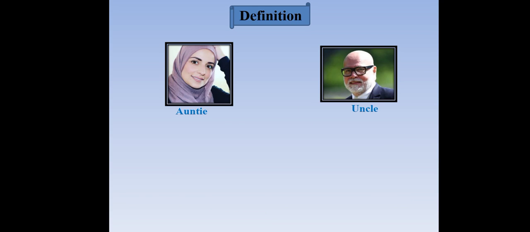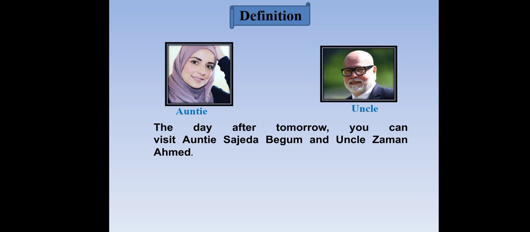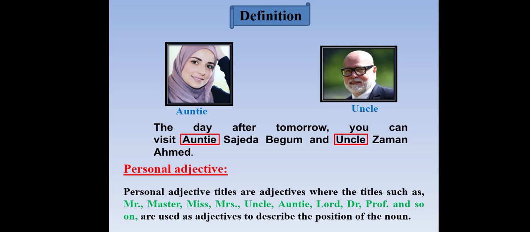Next one: auntie, uncle. The day after tomorrow, you can visit Auntie Shazada Begum and Uncle Jaman Ahmed. Dear learners, what type of adjective is it? Personal adjective. Personal adjectives are adjectives where titles such as Mr., Master, Miss, Mrs., Uncle, Auntie, Lord, Doctor, Professor, and so on are used as adjectives to describe the position of the noun.